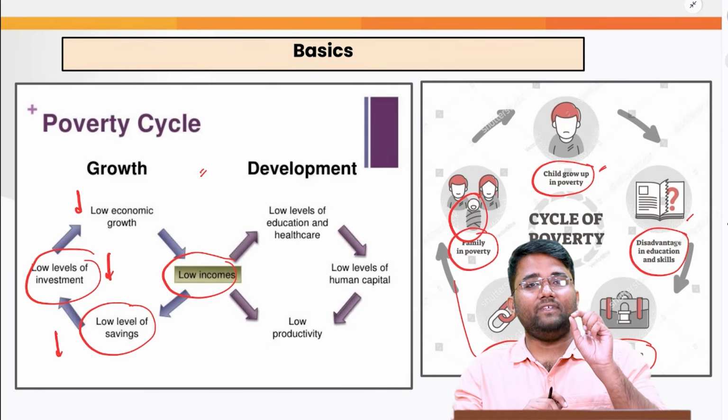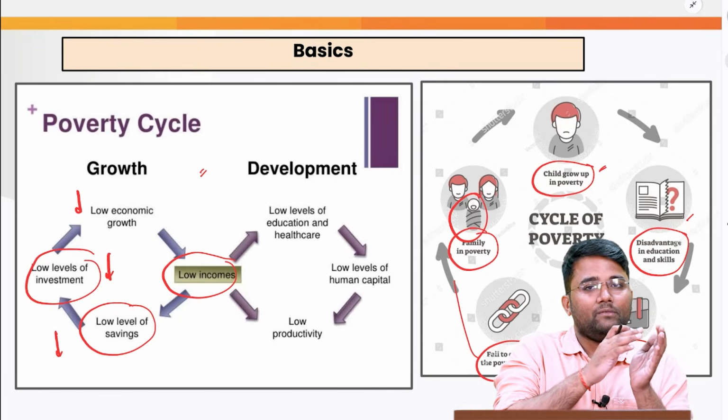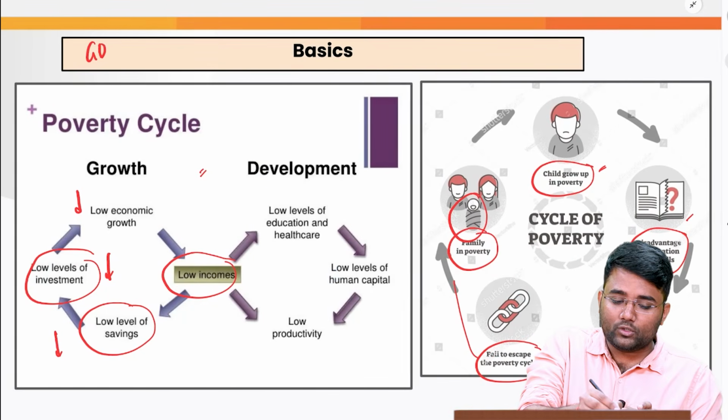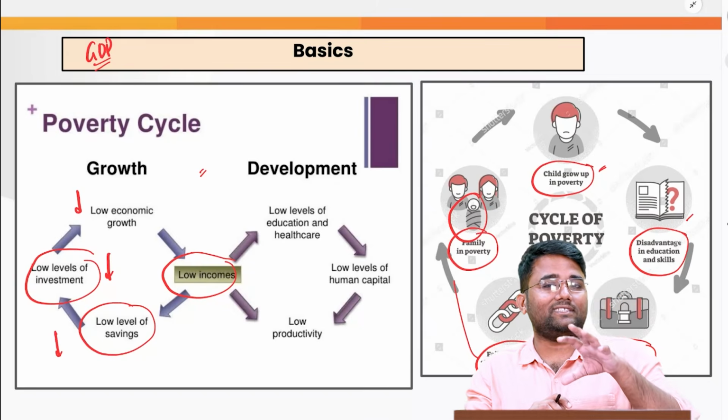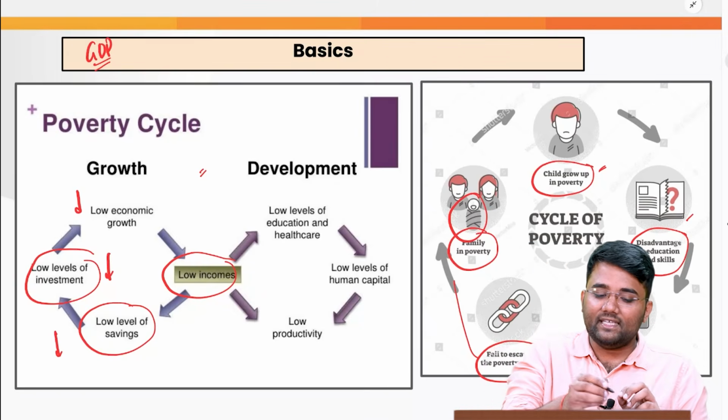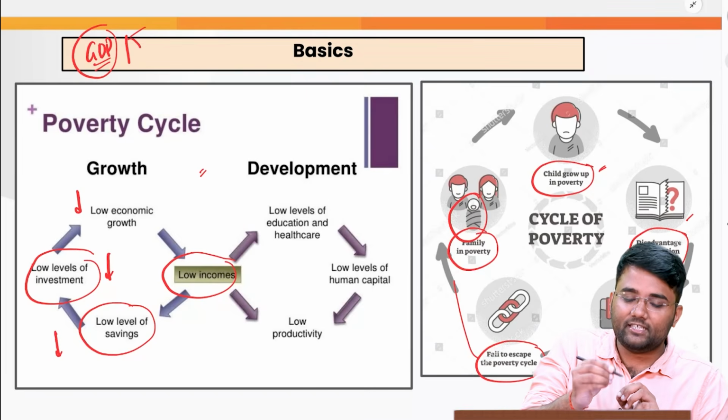Why? Because when we say the economic growth rate, we generally talk about the real GDP growth rate. What is GDP? It is the total monetary value of all the goods and services that are produced in the domestic territory during a financial year. Now, when we say GDP, it can be calculated based on 3 methods.